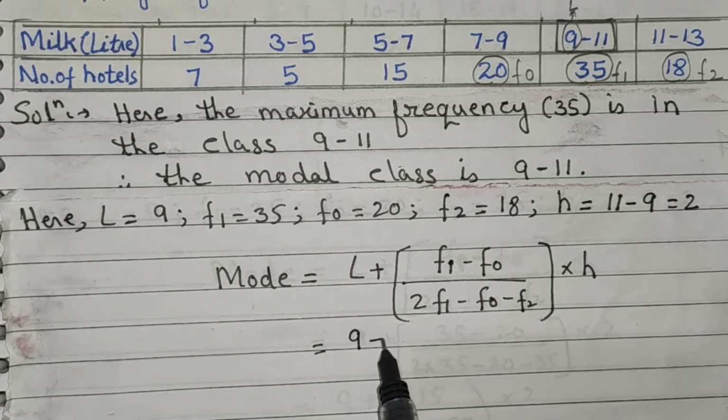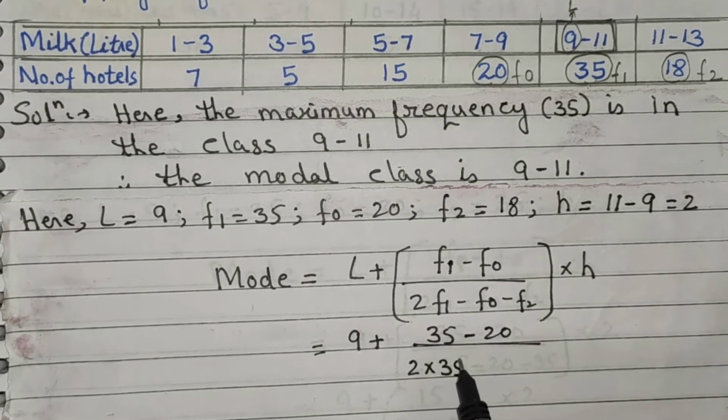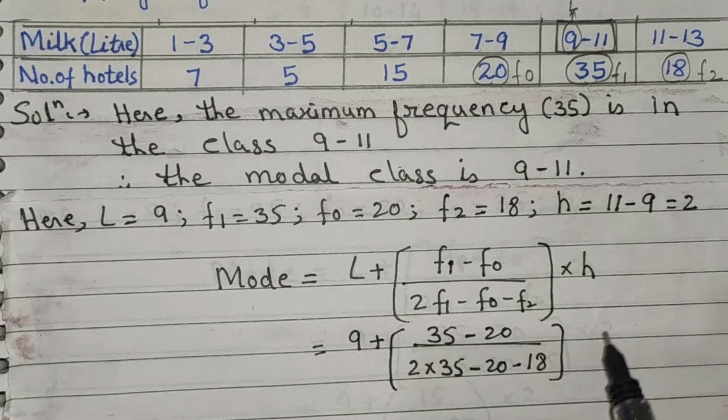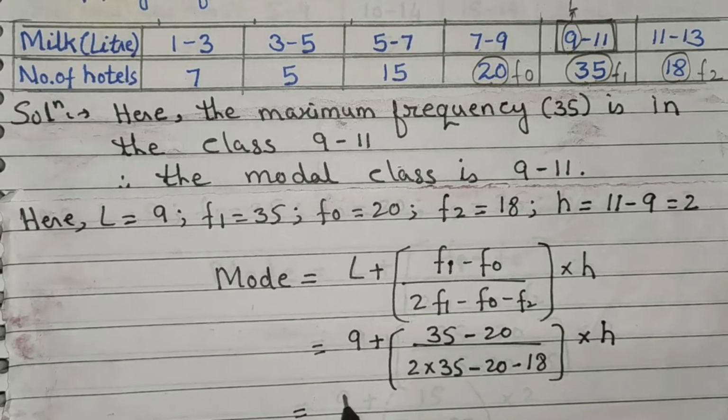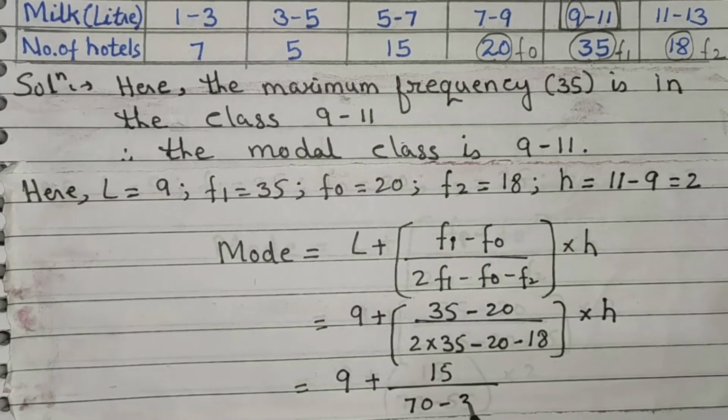L means 9 plus (F1 minus F0) 35 minus 20 upon (2 into 35 minus 20 minus F2 which is 18), into h. 9 plus 35 minus 20 we get 15 upon 2 into 35 is 70 minus, now both numbers are negative here, add these two numbers we get 38, into h.